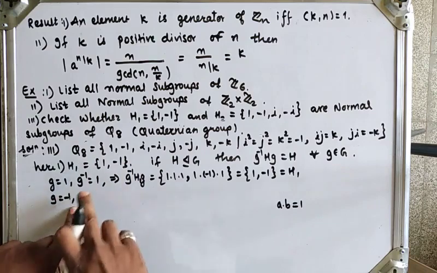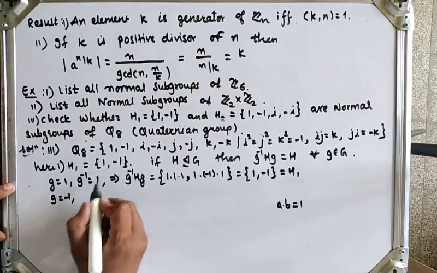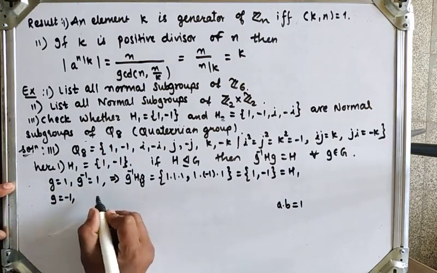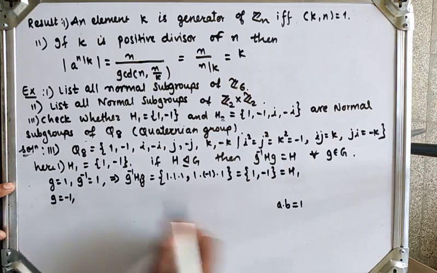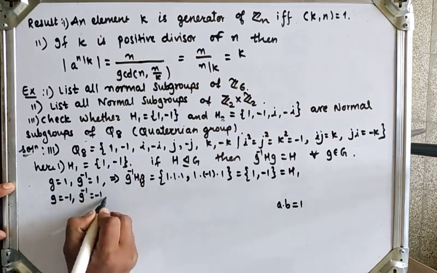So in Q8, what is the identity element? Which is 1. Okay, now g inverse. So g is minus 1, so its inverse will be again minus 1, because minus 1 into minus 1 is 1. So g inverse is again minus 1.